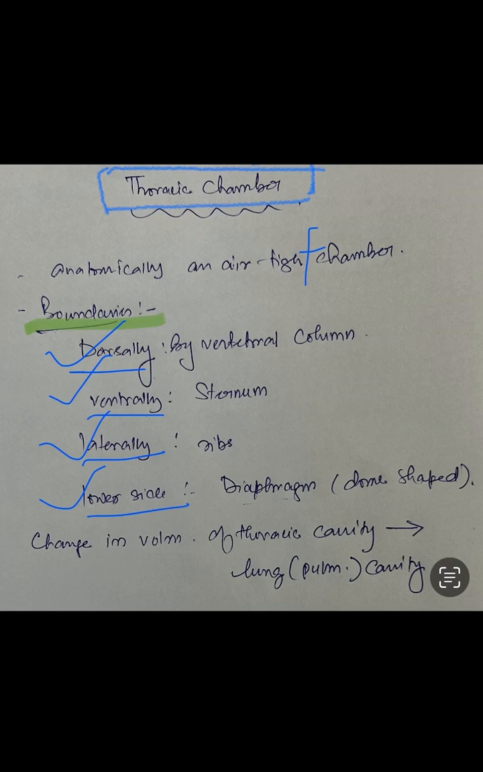What is the thoracic chamber? The thoracic chamber is an anatomically airtight chamber. The boundaries are formed by the vertebral column dorsally. Dorsally means backward. In the back, the boundary is formed by the vertebral column, and ventrally, that is in the front side, it is formed by the sternum, which is a flat bone on the front side of the chest. Laterally, that is on the sides, it is formed by the ribs, and on the lower side, it is formed by the diaphragm, which is a dome-shaped muscular structure.